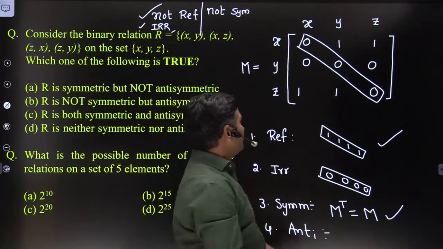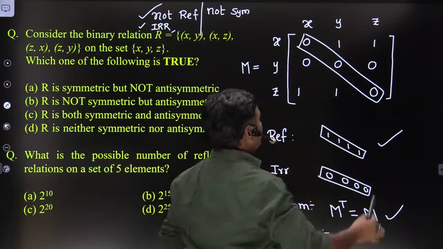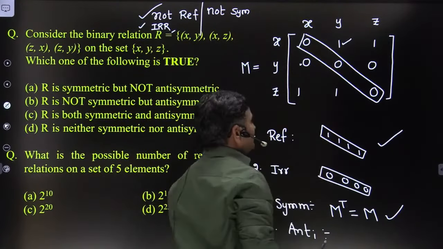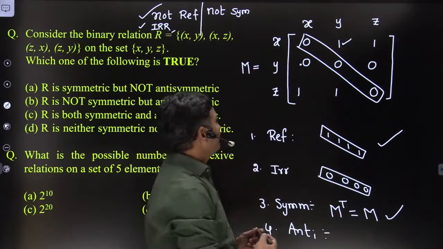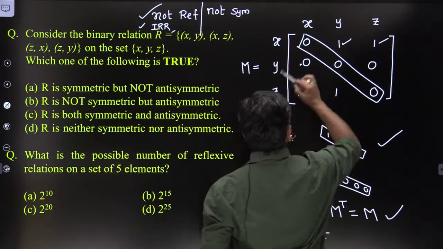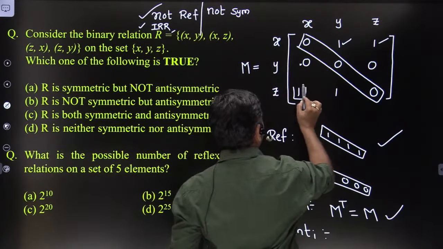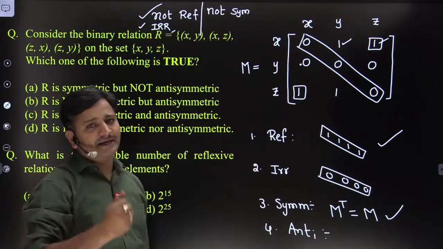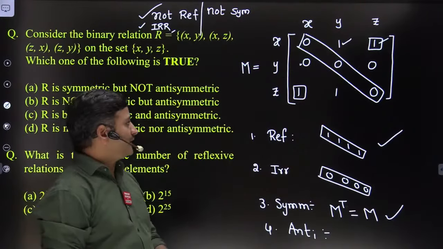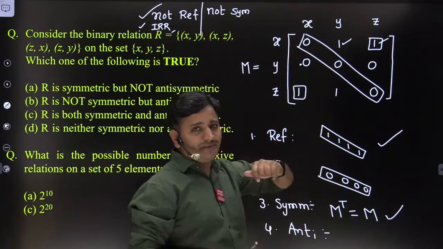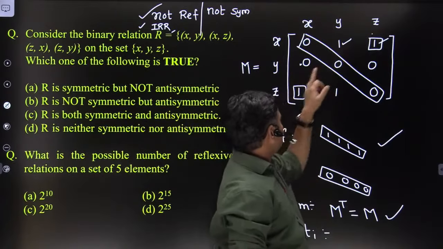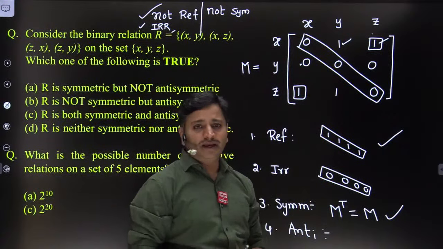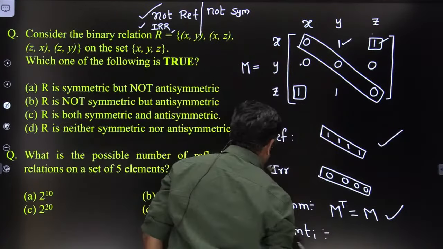Focus here. You please forget about diagonals. Now xy is 1, but yx is 0. Means symmetric pair is not existing here. Next, xz is 1, zx is 1. See here, symmetric pair is existing, right? If at least one symmetric pair is existing, it is not antisymmetric. What is the meaning of symmetric pair here? Xz symmetric pair is zx. So xz present, zx present. Hence, it is not antisymmetric, friends.